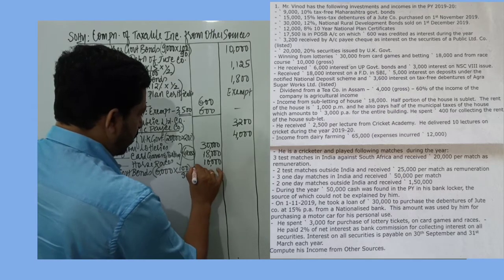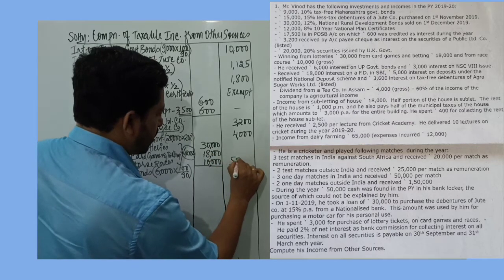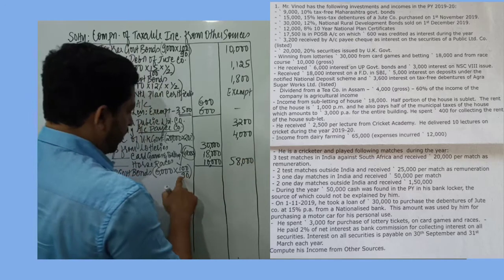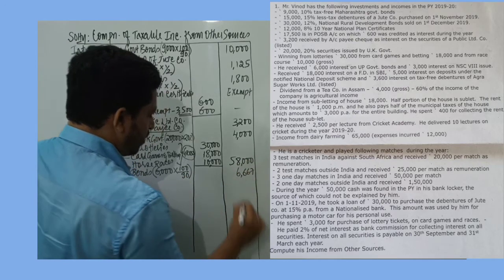Okay, we can total this. This would be 30, 40, 50, 58,000. And this would be 6,667.